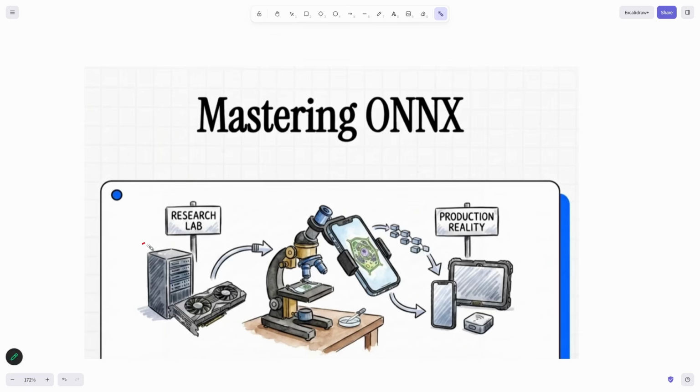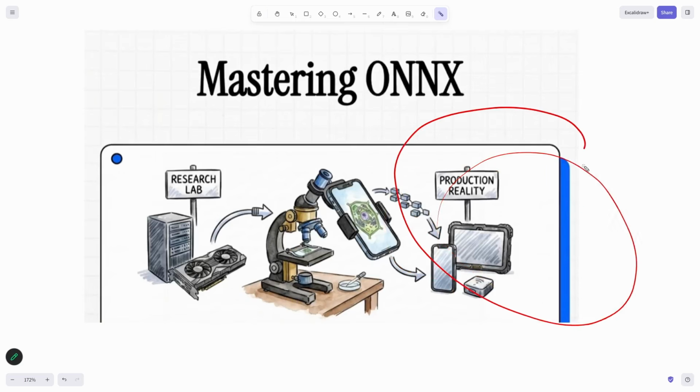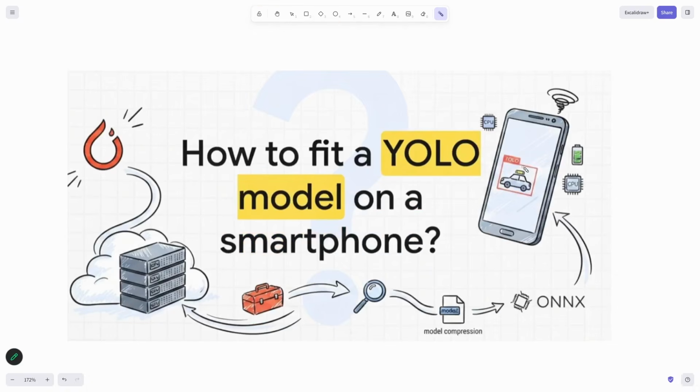So see, you are making a model on your very high expensive hardware, but that is not where we want to use it. We want to use it in a CCTV camera, on an edge device. We want to use it in a simple mobile device for augmented reality or whatnot, right? We want to use it in different scenarios. We want to integrate it with machines. All right, so that is where the bottleneck comes: once you train your models, how do you fit it on a smartphone? I'm just picking up that use case because I was talking about it. So ONNX is the answer.